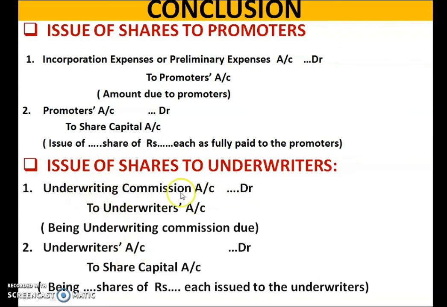Underwriting commission account debited to underwriter's account, that is due entry. And the second entry is issue of shares, that is underwriter's account debited to share capital account. Being number of shares of rupees, that is nominal face value each, issued to the underwriters. So these are the two journal entries. Go through the test paper attached along with this session. Carefully read the question and pass the journal entry and write down the amount after due calculation.